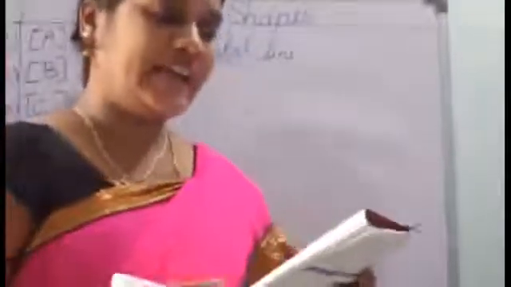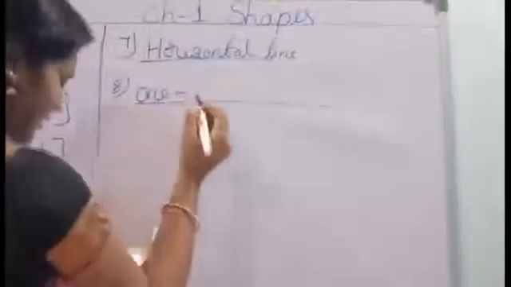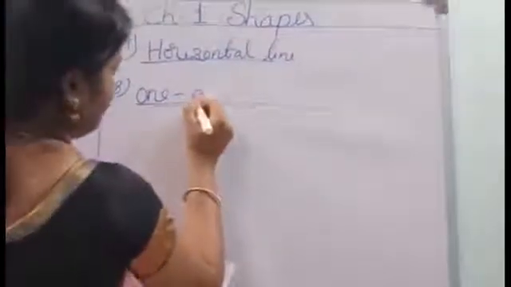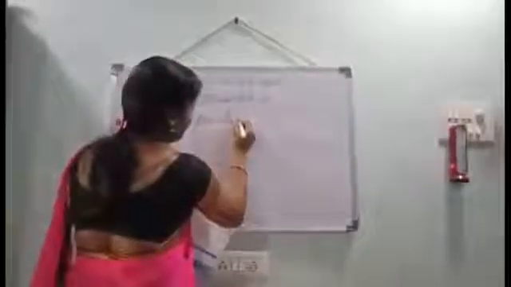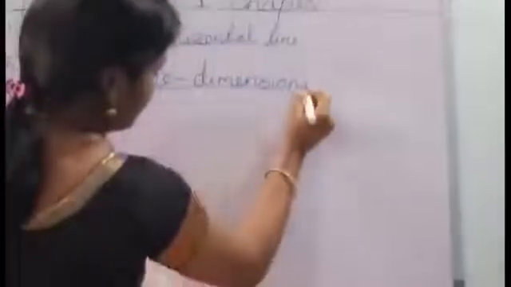Next, eighth one. A straight line or curved line is a dash figure. One dimensional figure. A straight line or curved line is a one dimensional figure. Understood, children? Next, ninth one.